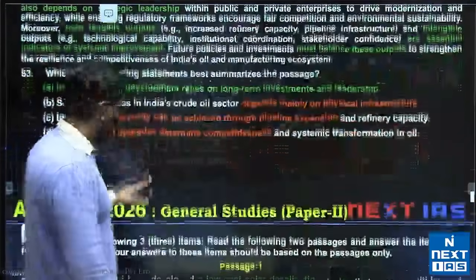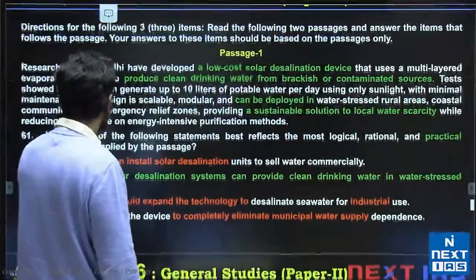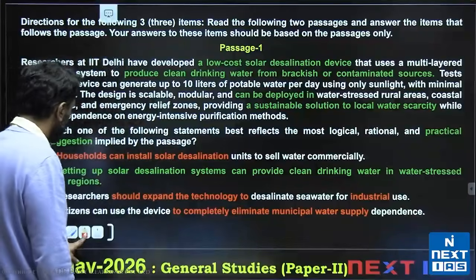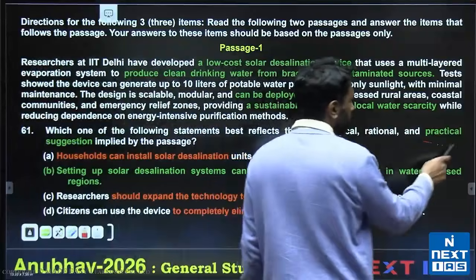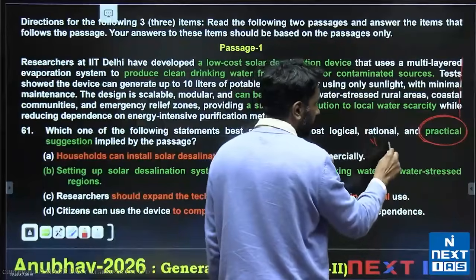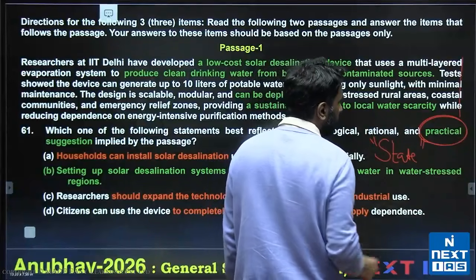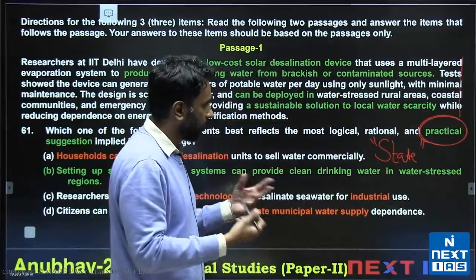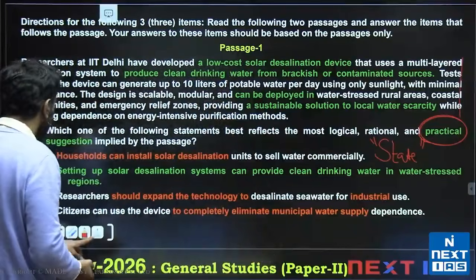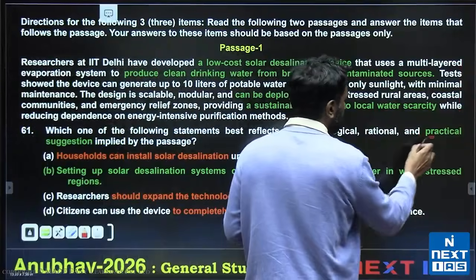Okay, so let's look at the next question, which is passage 1, question 61. We are told to look at practical suggestions, and I already told you what we are supposed to do for practical suggestions. We have to use the passage and then act as the state with a capital S, which we are supposed to take actions on behalf of the state, which are positive and well-meaning essentially. What actions can we take? So let's take a look at what the passage had to say. What is the problem that I can practically solve or improve?